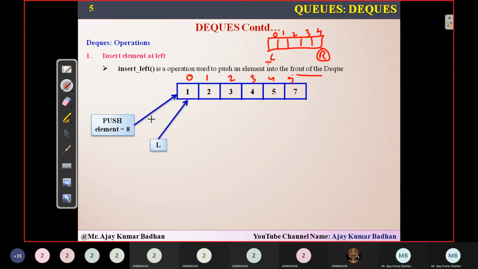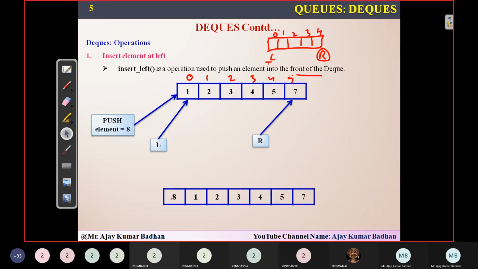This is only for your understanding. I'm representing it like this, and you know that right will be representing the last element. Now if you want to insert a new element, push, it will automatically be pushed on top of it. You may be getting a question: sir, it is an array, how can we? Well, actually we are not inserting in this way. This is only a normal representation.